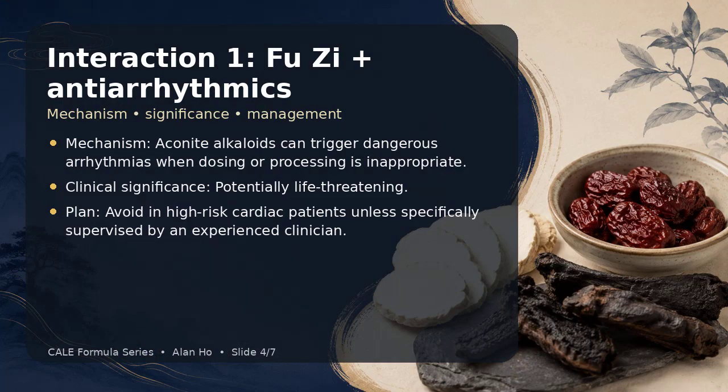Interaction 1 is Fu Zi plus antiarrhythmics. The mechanism is aconite alkaloids can trigger dangerous arrhythmias when dosing or processing is inappropriate. The clinical significance is potentially life-threatening. My management plan is avoiding high-risk cardiac patients unless specifically supervised by an experienced clinician.